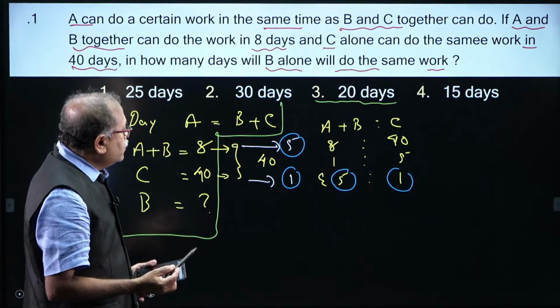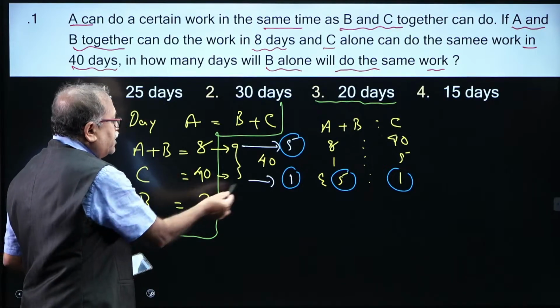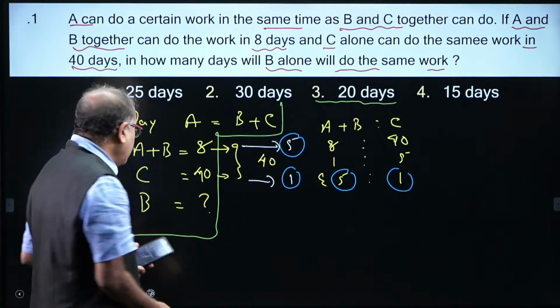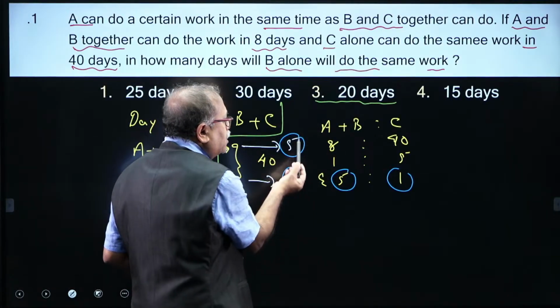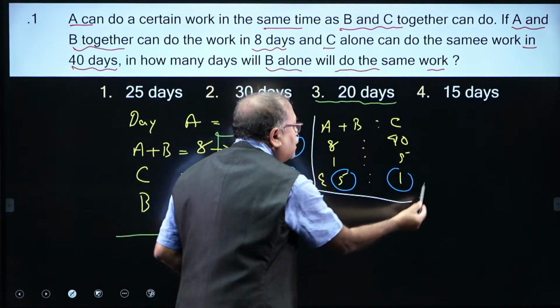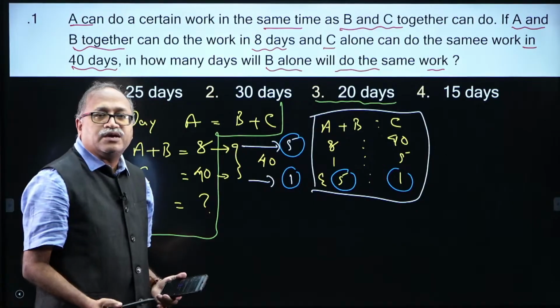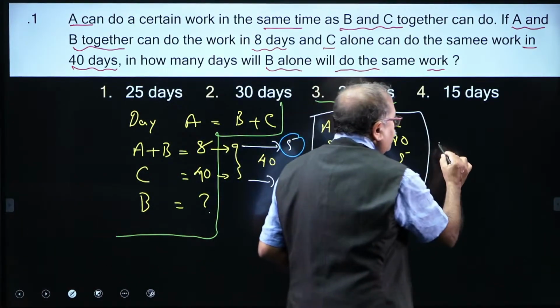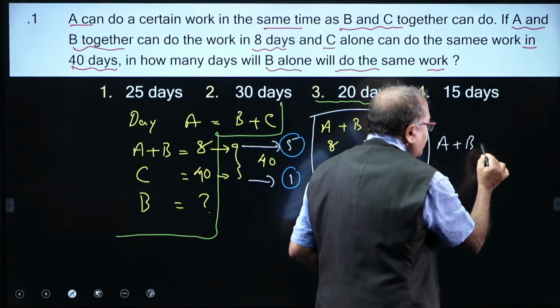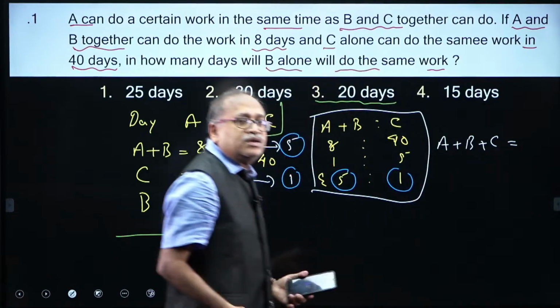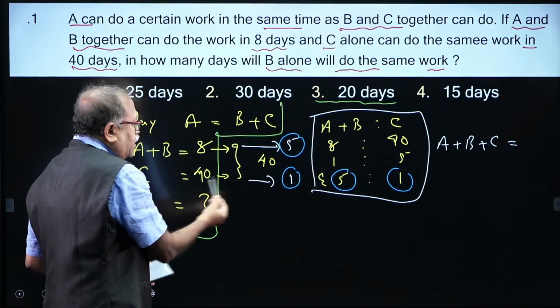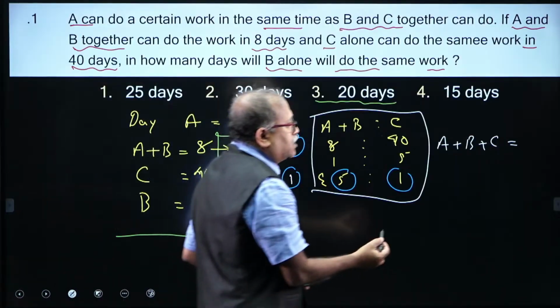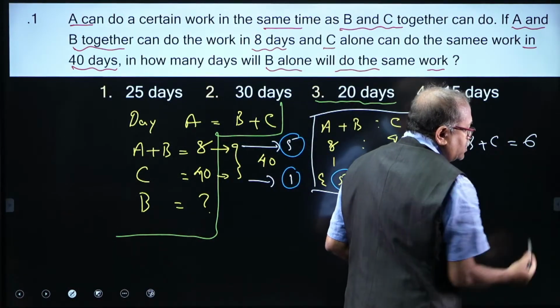What we know is A plus B plus C is 6 units. I do not need to write down this much because I am repeating what we have already done. A plus B is 5 units and C is 1 unit, so the total is 6 units.